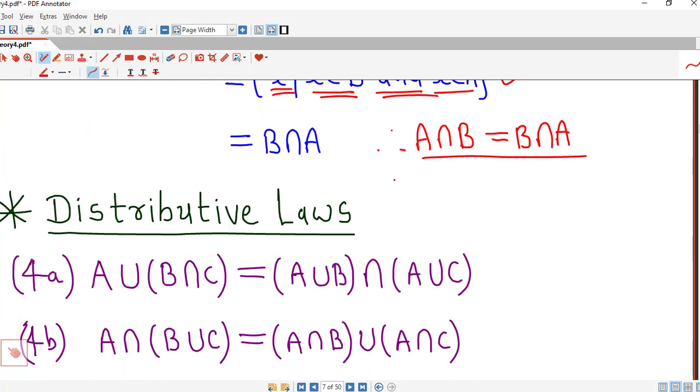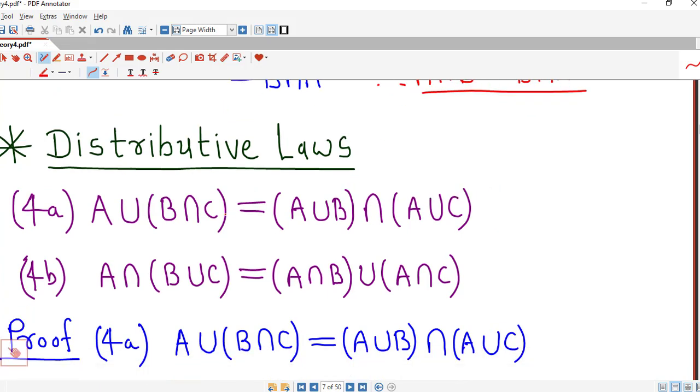Next laws are distributive laws. They are represented by these two identities. Here we can say that the operation of union is distributive over intersection. A union B intersection C equal to A union B intersection A union C.